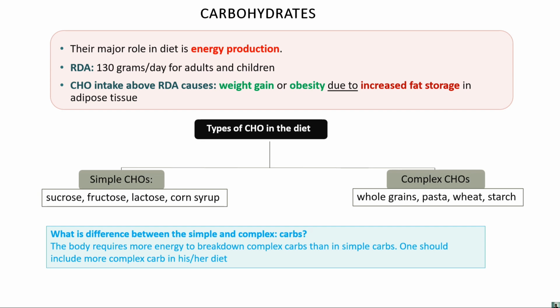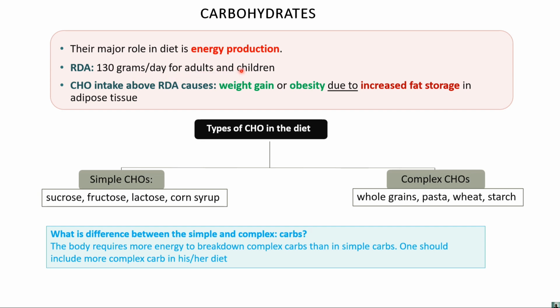Okay, the next macronutrient category is the carbohydrate. As we saw earlier, carbohydrate is the main primary source of energy production in our body. Regarding carbohydrate, the recommended dietary intake is 130 grams per day, which is very important, student, right? A very important concept here is that the recommended dietary intake for carbohydrate is 130 grams per day for adults as well as children.